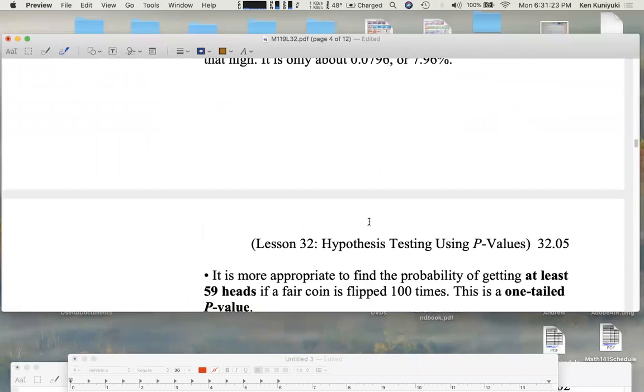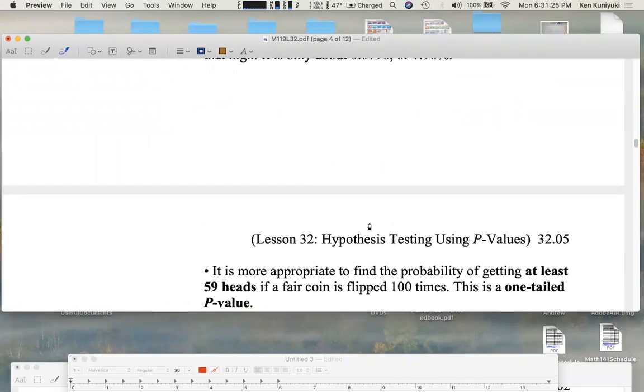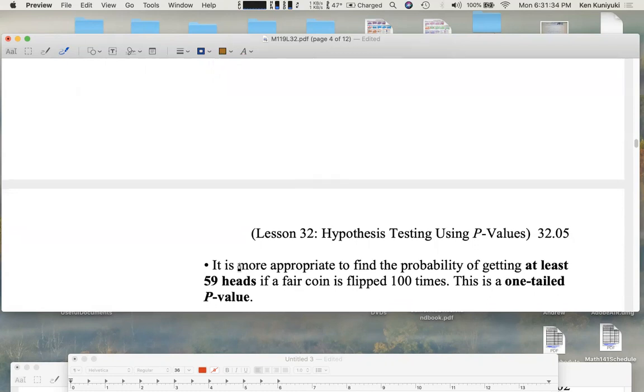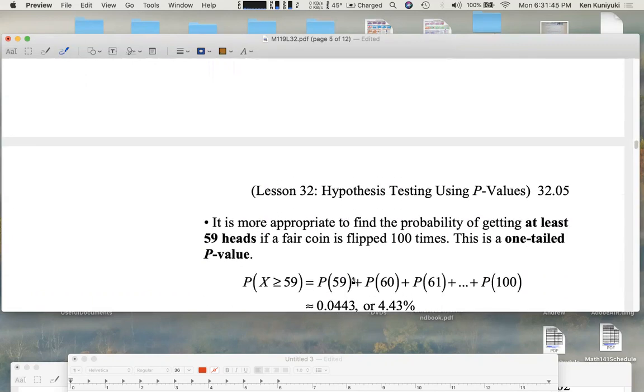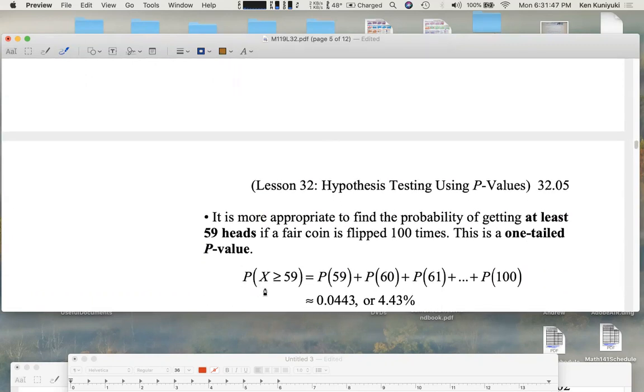When I say tail probability, please don't confuse that with the fact that a coin can come up heads or tails. I'm using the word tails in different senses here. It is more appropriate to find the probability of getting at least 59 heads if a fair coin is flipped 100 times. That will at least get us a one-tailed p-value. So instead of just P of 59, I'm going to consider the probability that x is at least 59 heads.